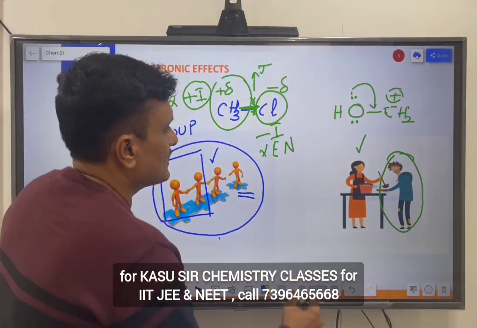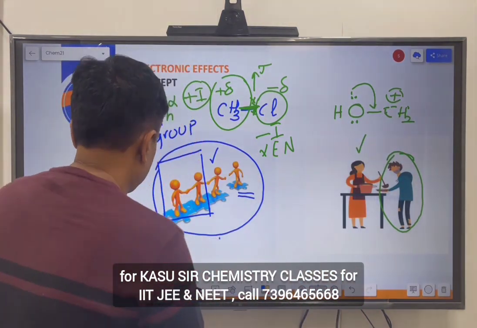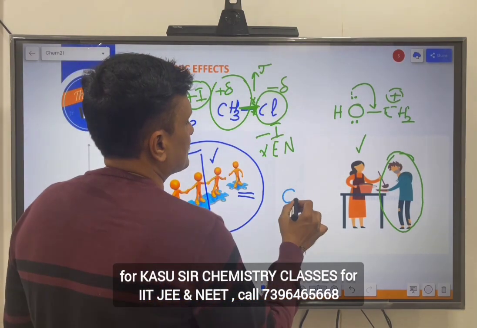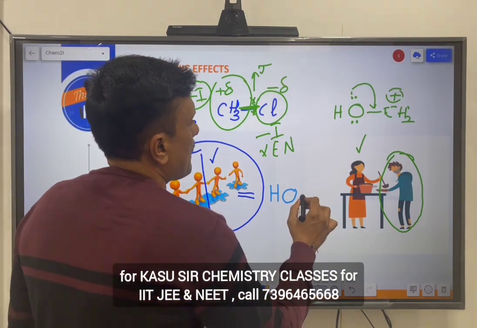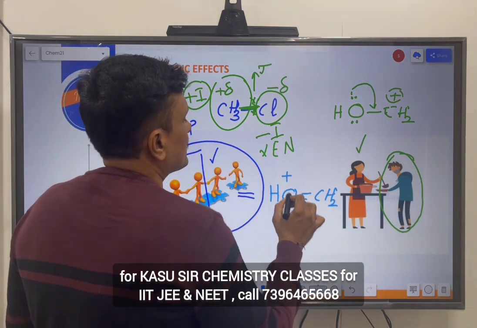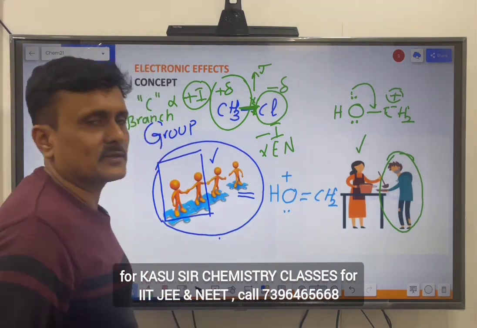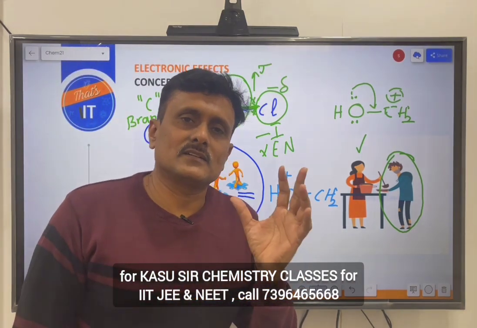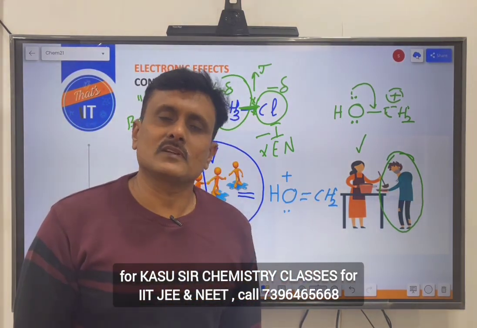When this donates the lone pair, you could expect what will happen? Resonance will take place, right? OH double bond CH2 plus lone pair. You can see both the atoms, oxygen and carbon, octet is complete, isn't it?